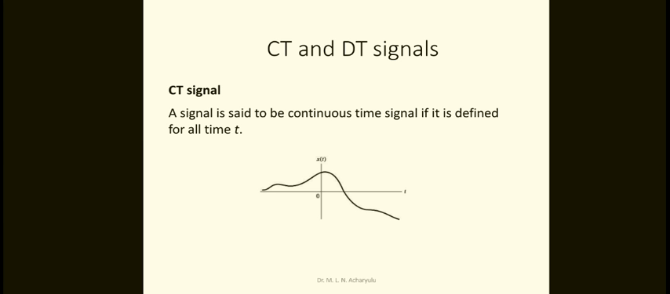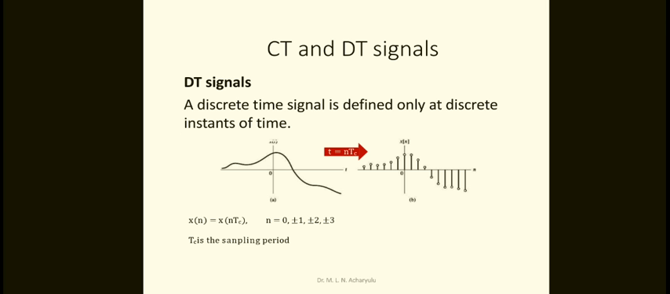What is the CT signal? A signal is said to be a continuous time signal if it is defined for all time t. As shown in the figure above, the signal is continuous, there are no gaps. This is called the continuous time signal. Coming to the discrete time signal, a discrete time signal is defined only at discrete instants of time. On the left side, A is continuous and B is discrete. What is the main difference between them? Always we consider x of t here, but it is x of n.